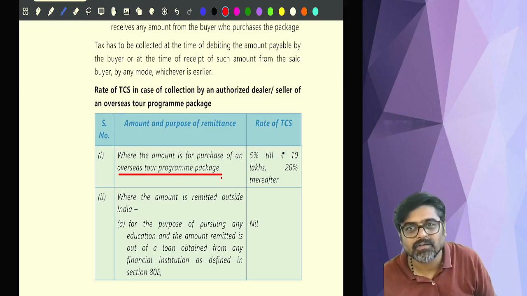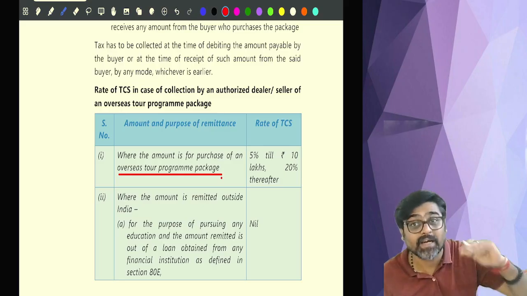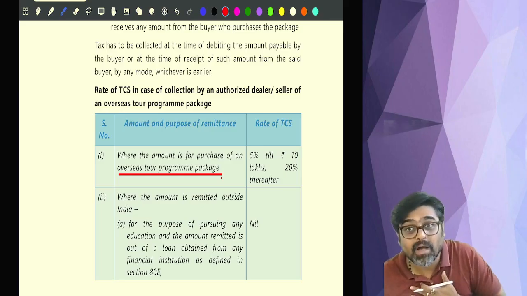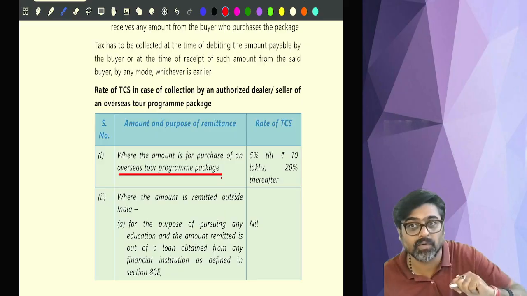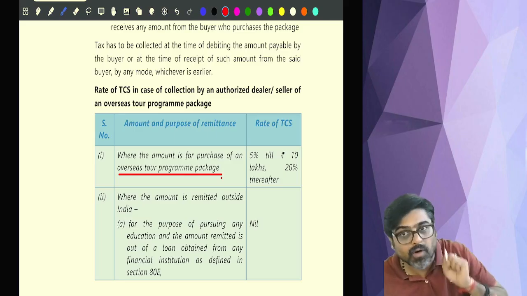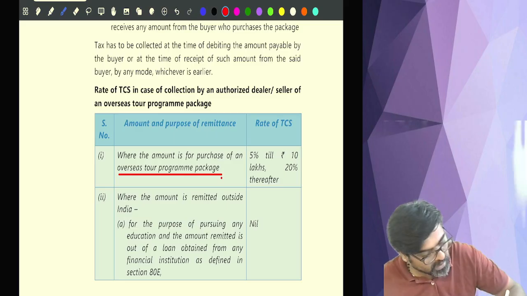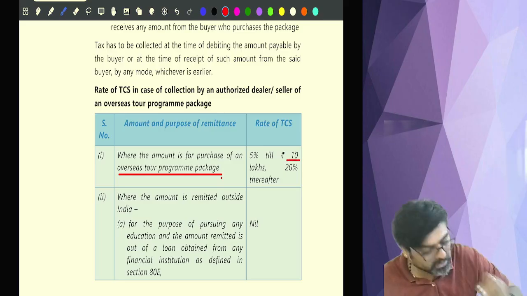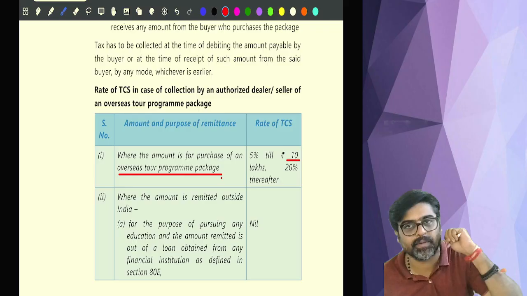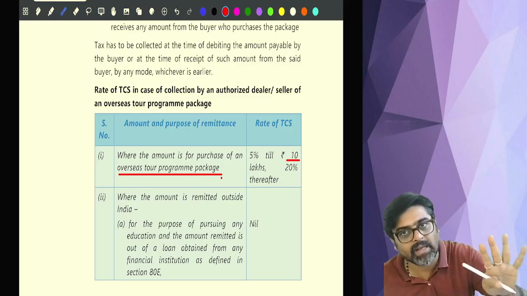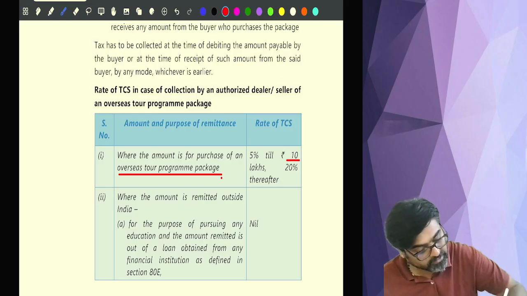London tour package. And for that I will charge you some money. So I am a foreign tour operator. I am selling a foreign tour package to you, and for that you are giving me money. So will I collect the money for foreign tour package? Yes. And if the amount is 10 lakh rupees or less, how much amount am I selling the foreign tour package for? 3 lakh rupees. So is the value up to 10 lakhs? Yes. Then I will collect TCS at what rate?